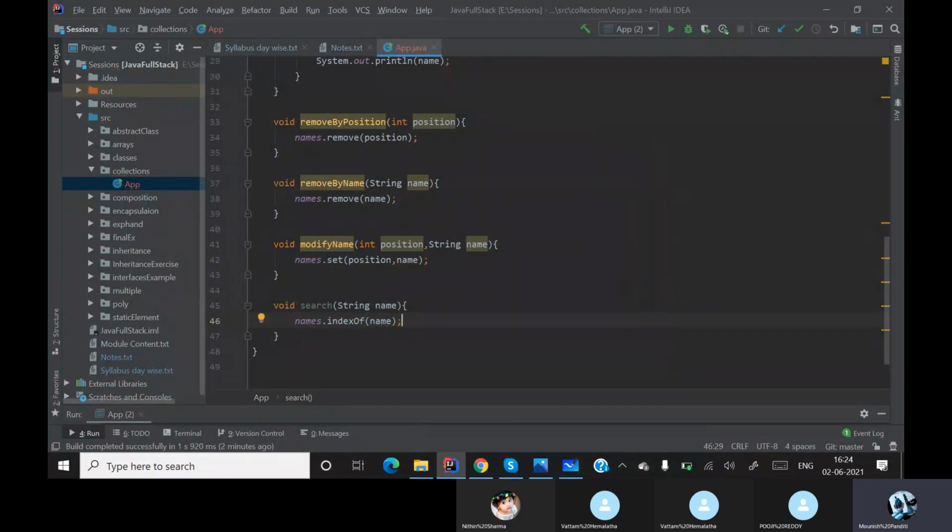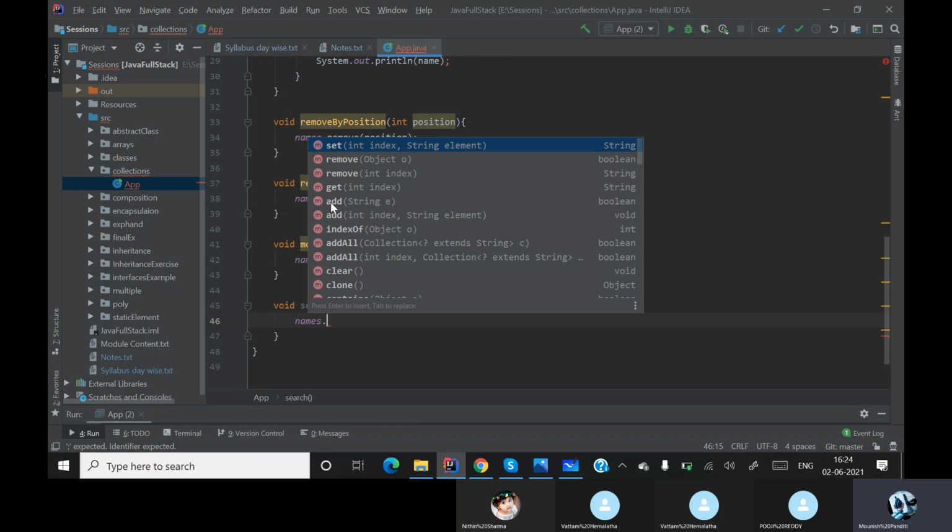So what happens is this indexOf is basically returning me what kind of a value? Indexof is returning me an int. If I get an int in return, if I get a proper value in return, that means that value is present, or else it is not present.